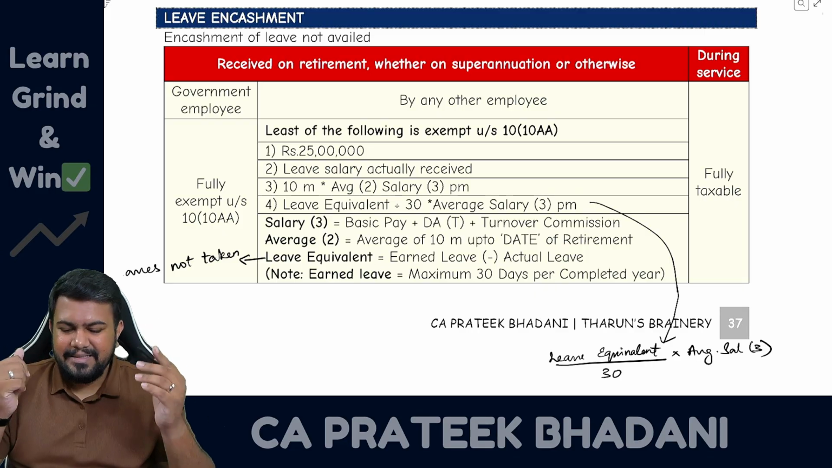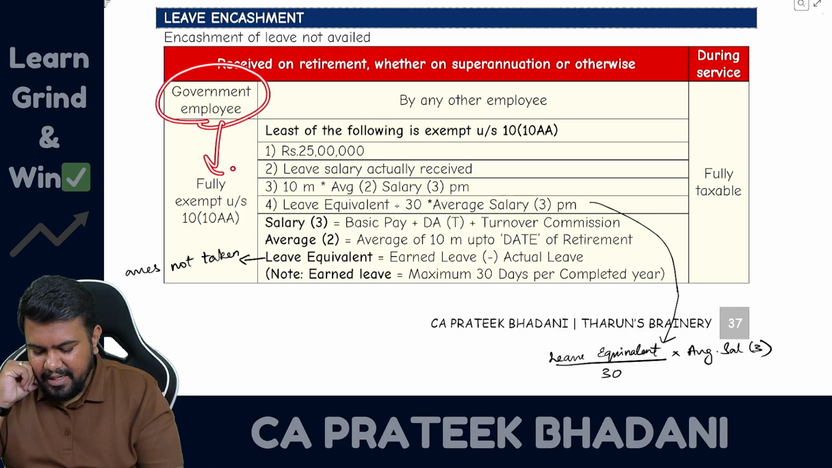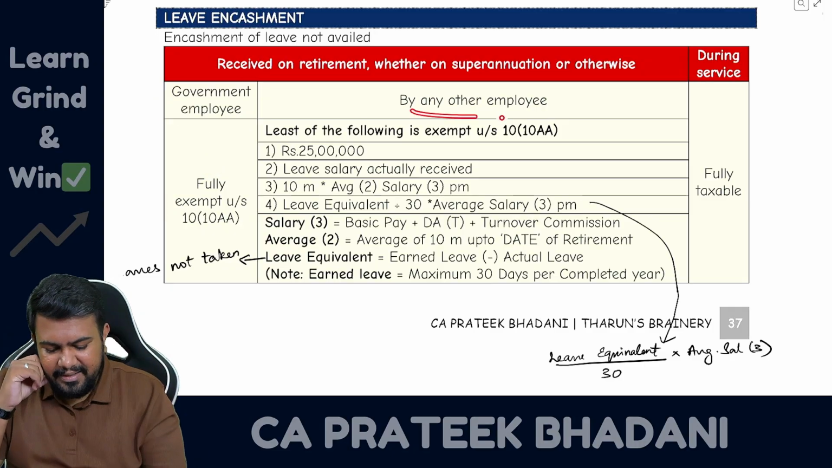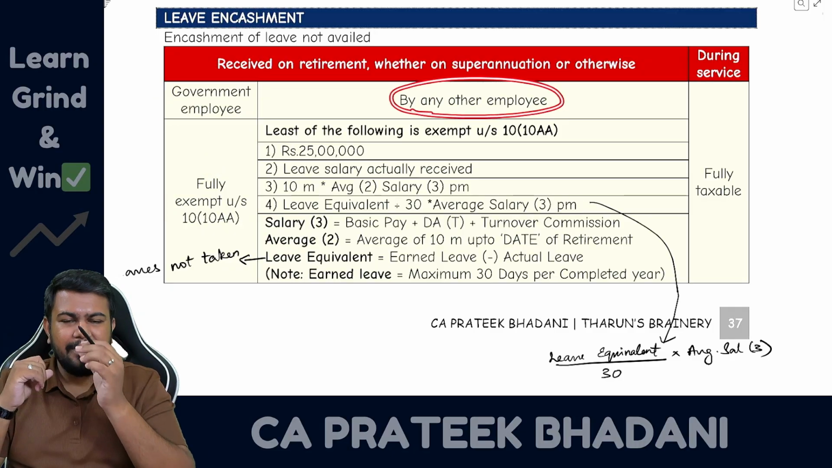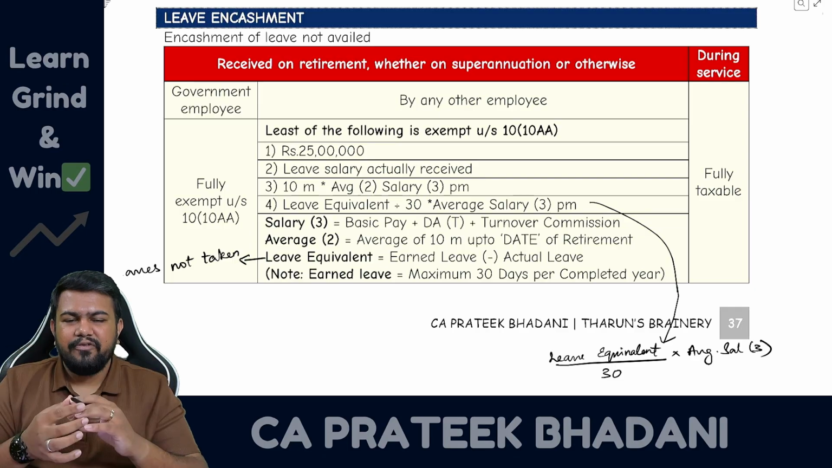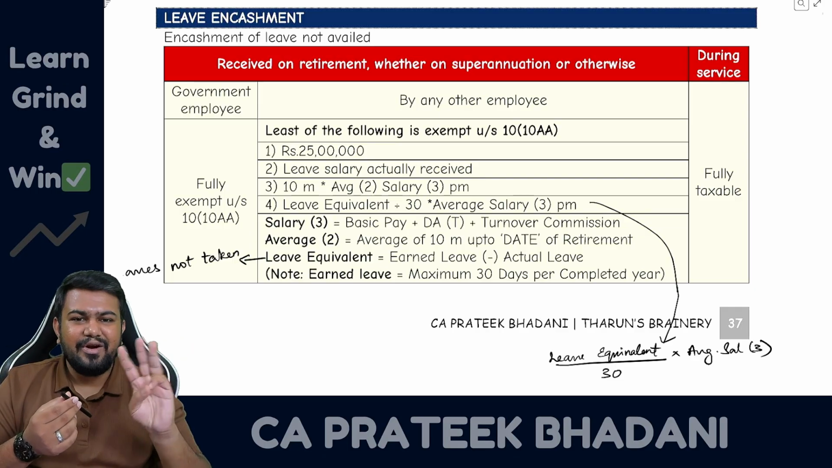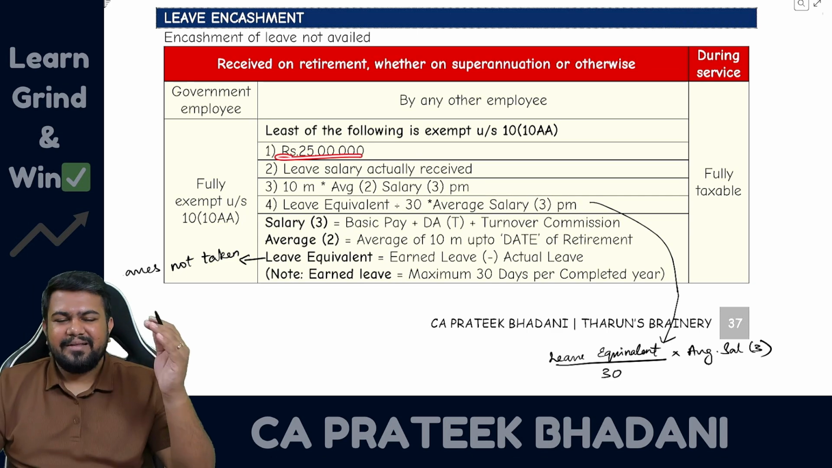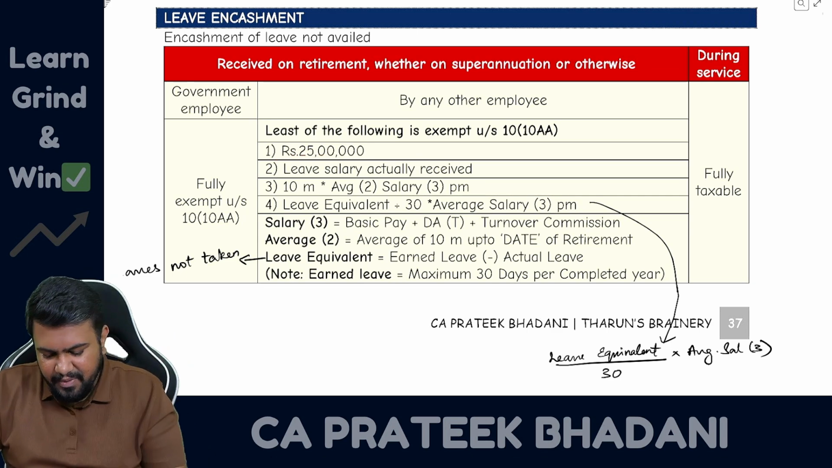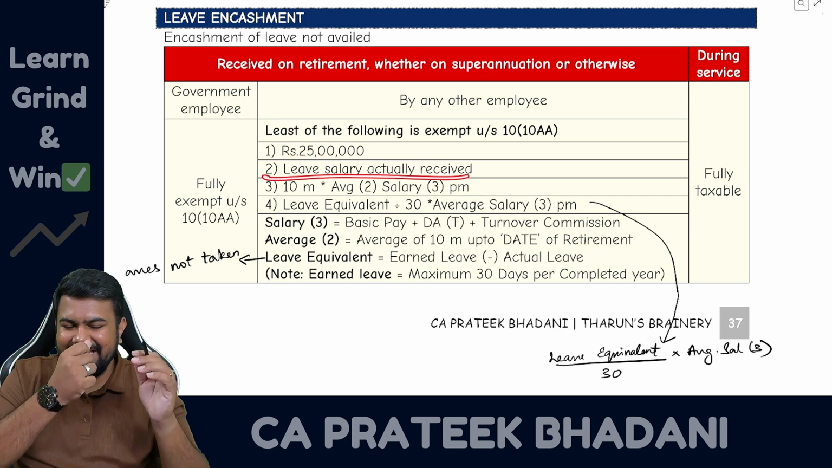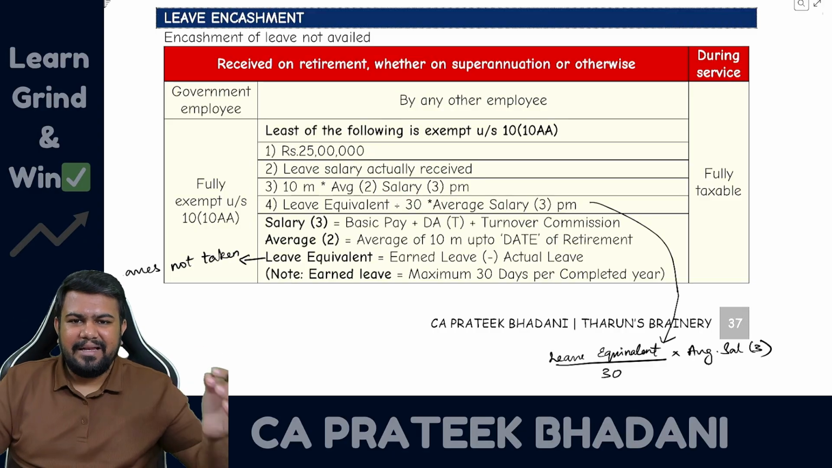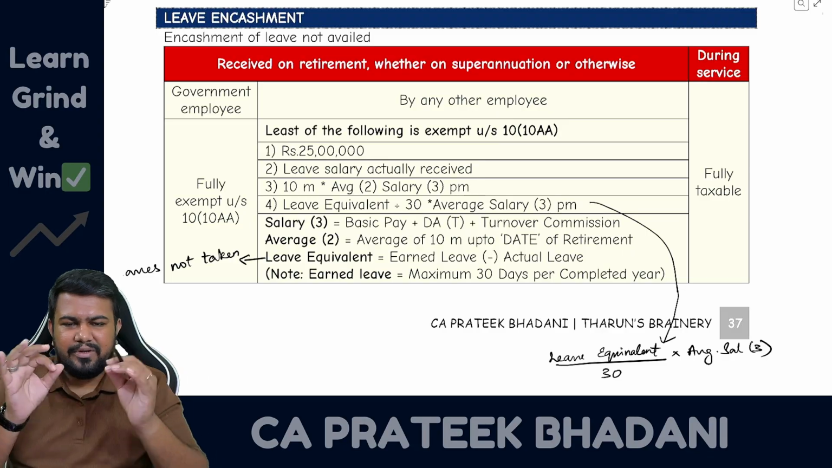How to calculate the exemption? In case of a government employee, it is fully exempt under section 10 clause 10AA. Then in case of other than government employee, you have to calculate the exemption, which is the lower of 4 steps. So here there are not 3 steps, here there are 4 steps. Step number 1 is the upper limit, that is 25 lakhs. Step number 2, actual leave salary received. Then step number 3, 10 months multiplied by average salary. So 10 months average salary.